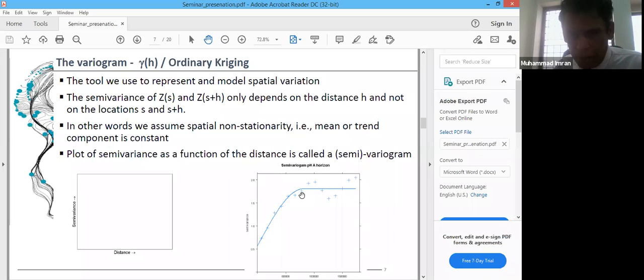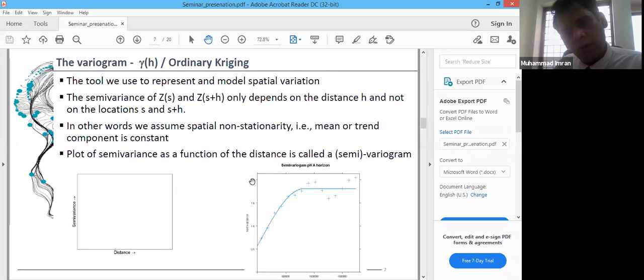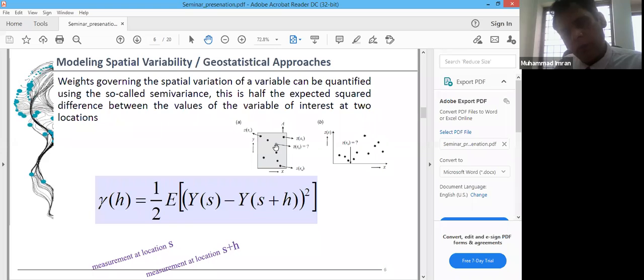So these parameters are basically used to find the lambda values, or the weight values, that are used to predict the crop yield at an unobserved location.